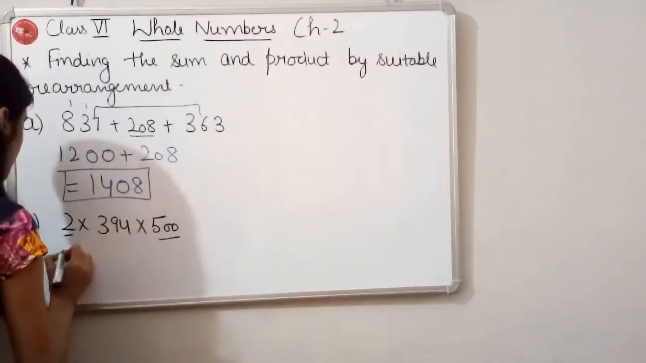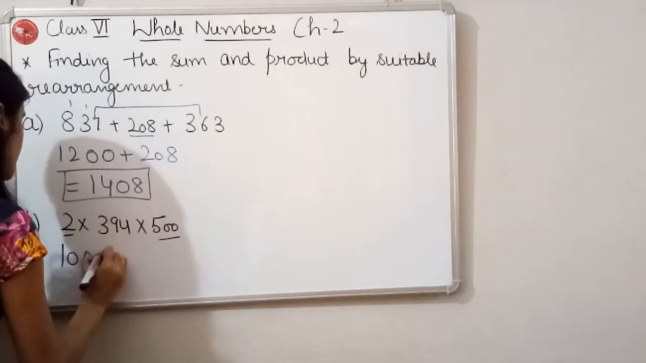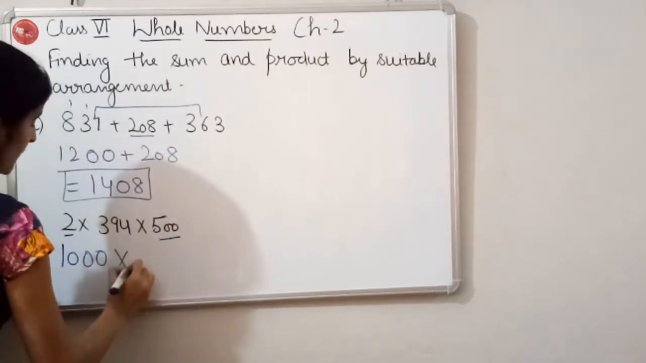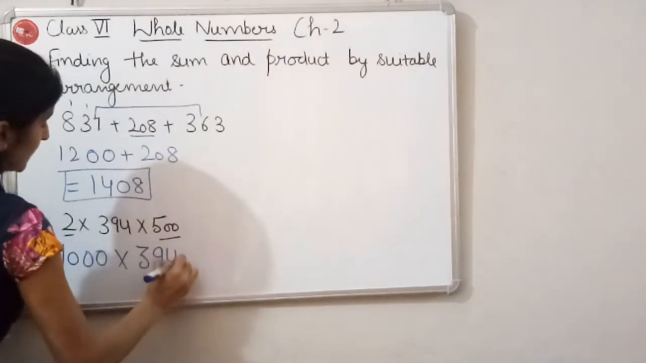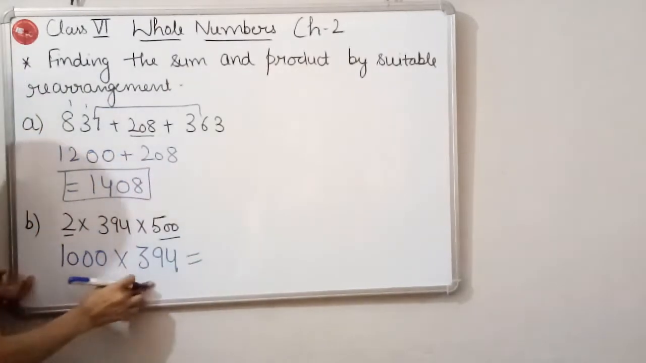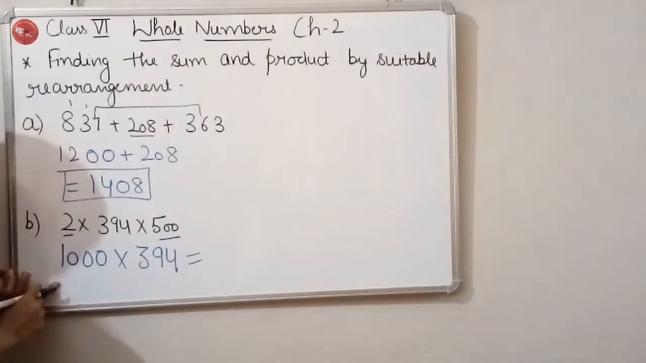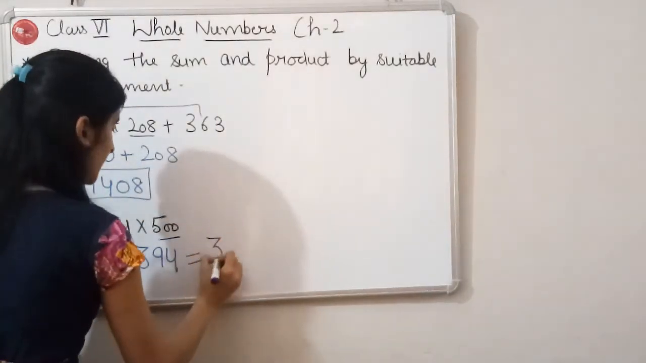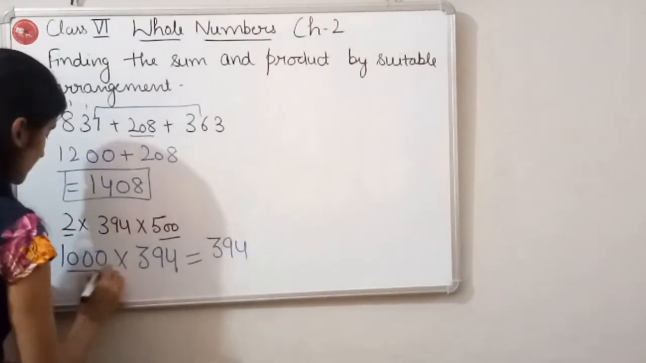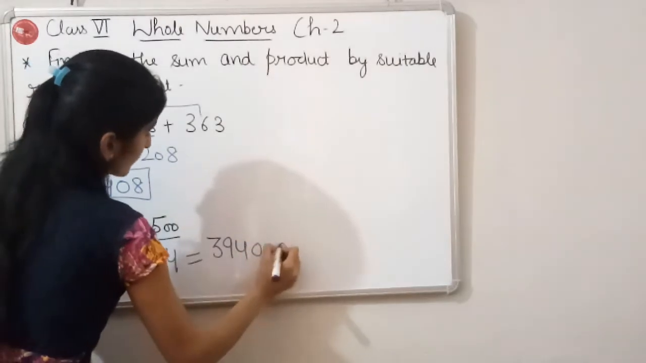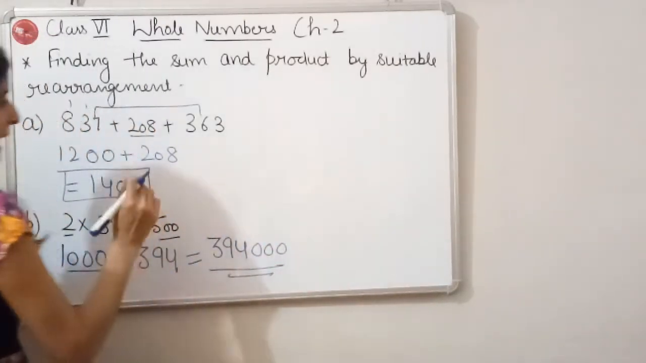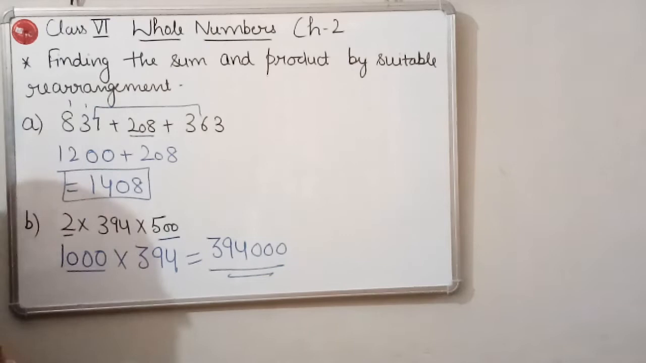So 2 fives are 10 and these 2 zeros. It means 1000 multiplied by 394. So 394 multiplied by 1000. It's very easy to do now. That will be equal to 394 and these 3 zeros. Okay. So that is how we have to find the sum and product by suitable rearrangement. Fine.